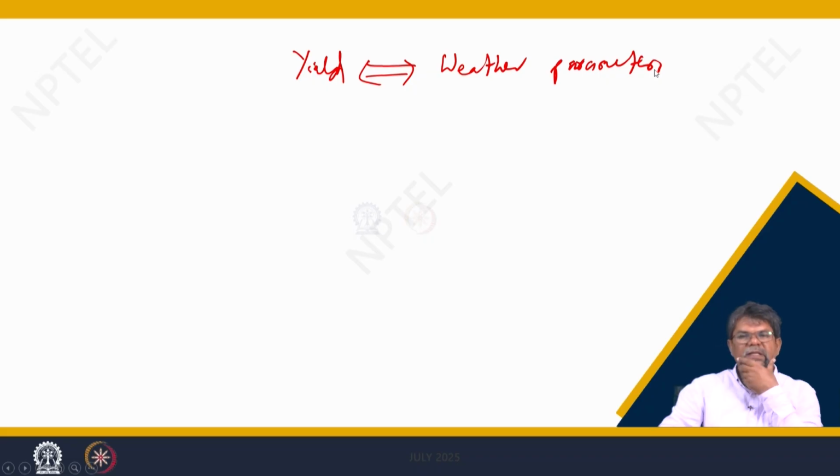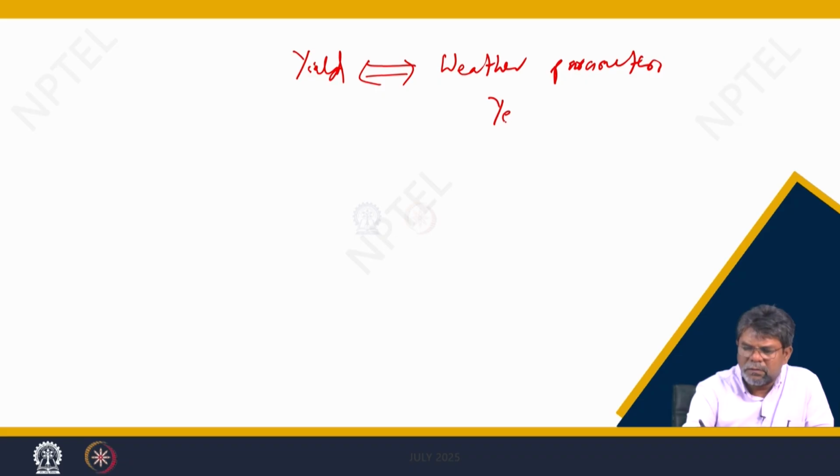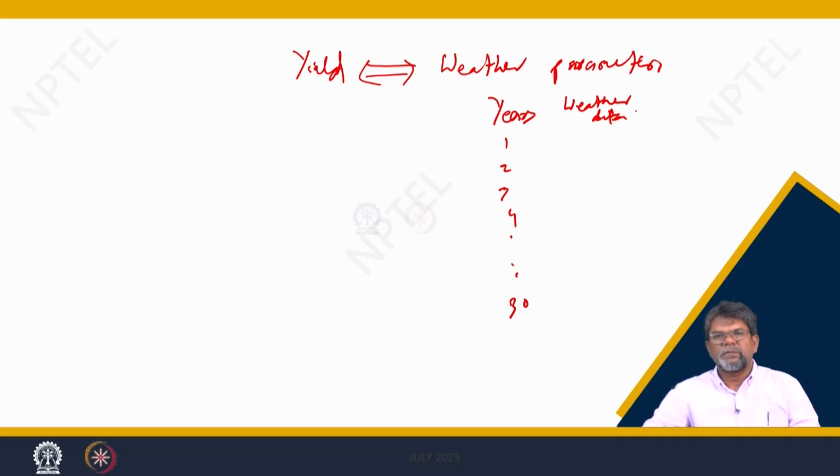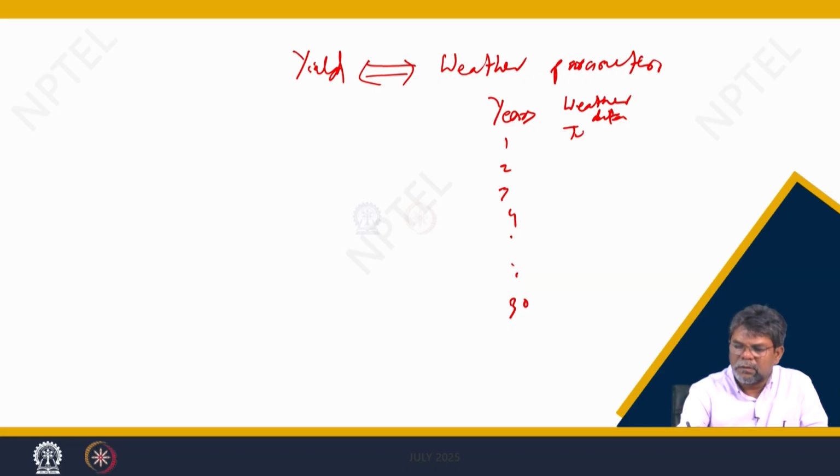This empirical, statistical model is based upon long term data. You have different years, year 1, 2, 3, 4, up to 30 years of weather data. It may be maximum temperature, minimum temperature, rainfall and radiation, versus yield.